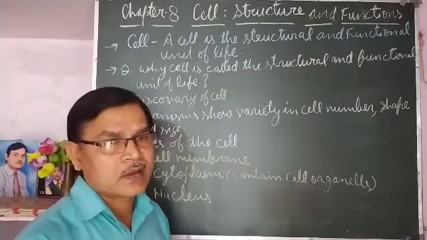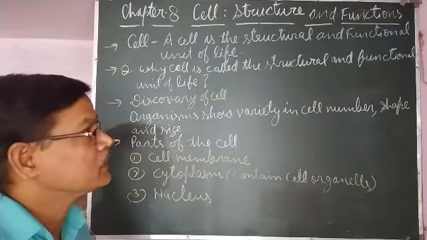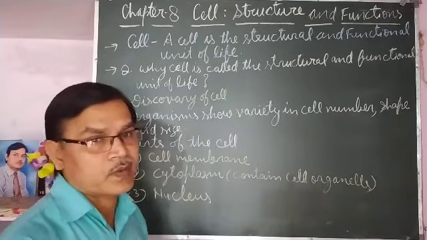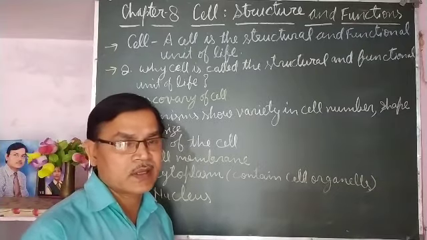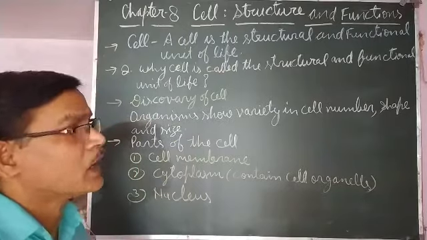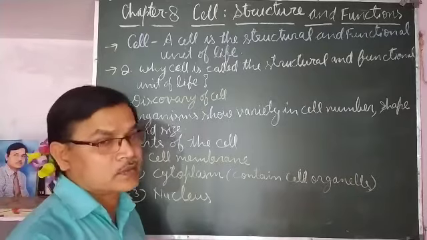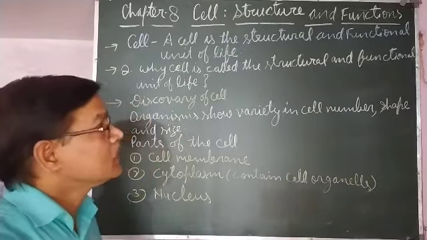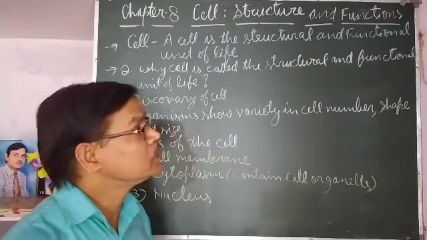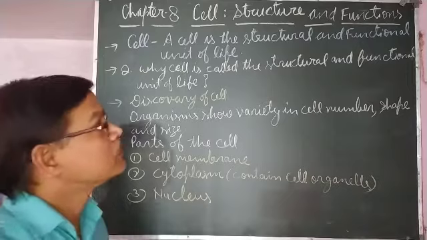Various life activities take place in living organisms. Whatever functions take place are the collective response of the group of cells, or the whole cells of the whole body. That's why the cells are also called the functional unit.